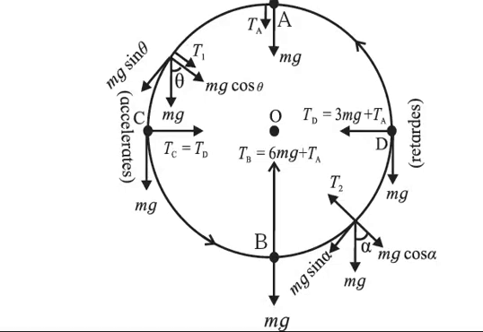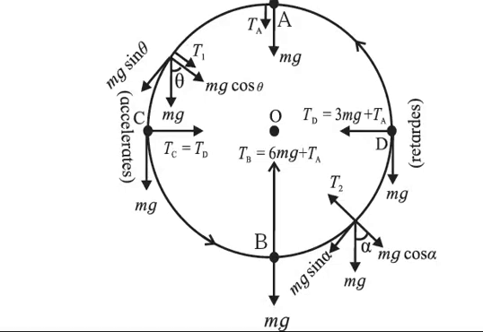One, weight, which is always vertically downward and constant. And second, the force due to the tension along the string, which is directed along the string and towards the center. Now this concept is quite familiar to all of us. When a force is along the radius and towards the center, we consider that force as centripetal force. The force changes periodically with time and location too.